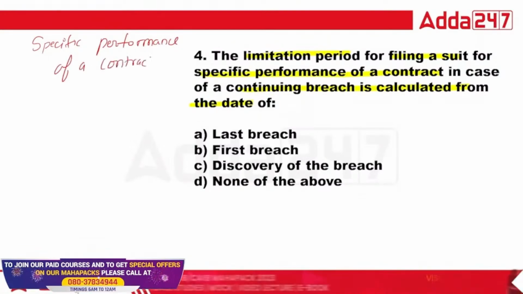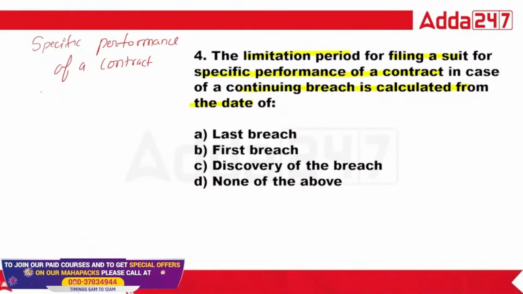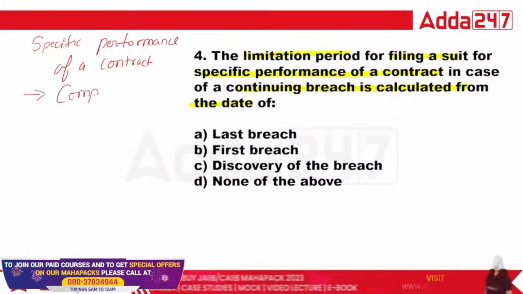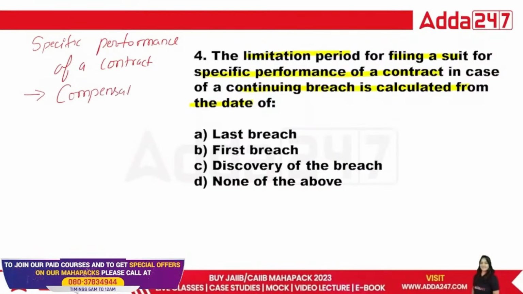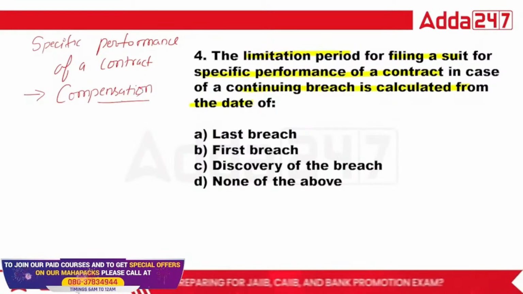What exactly does this mean? Suppose in every contract, class, as we know, if there is a breach of contract, we have to give compensation to the opposite party. I think you know this right now.